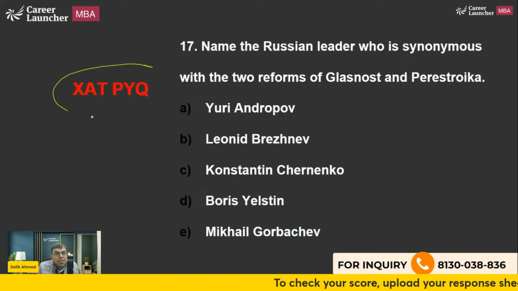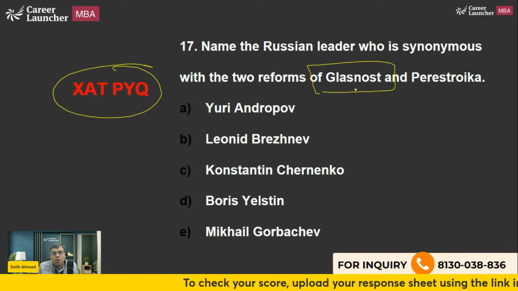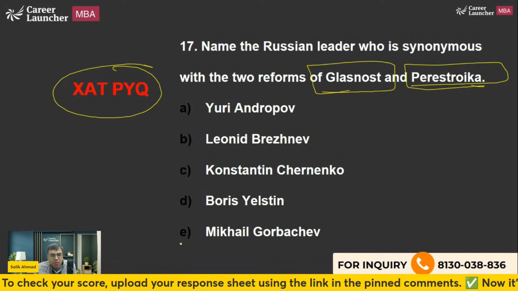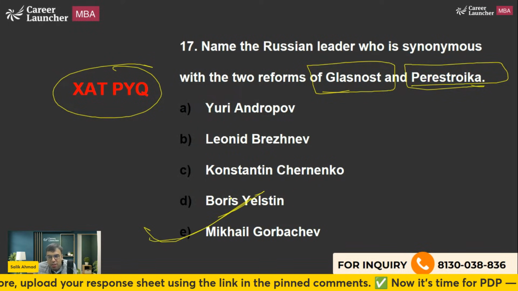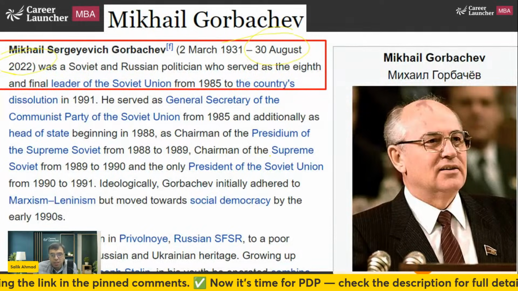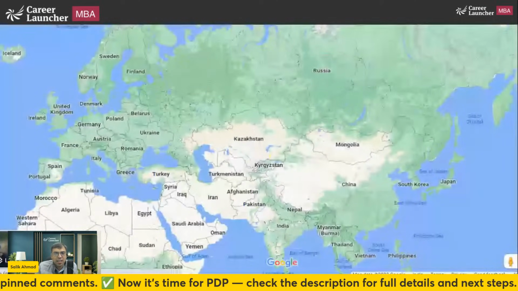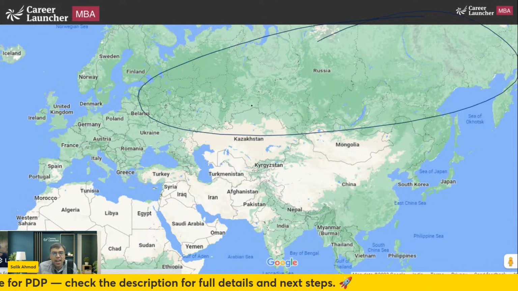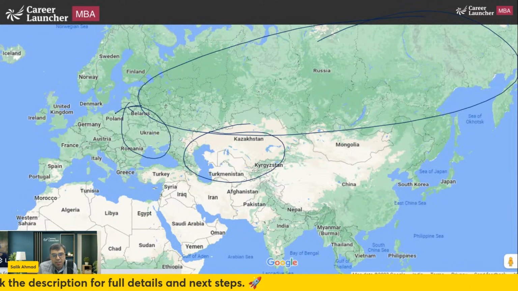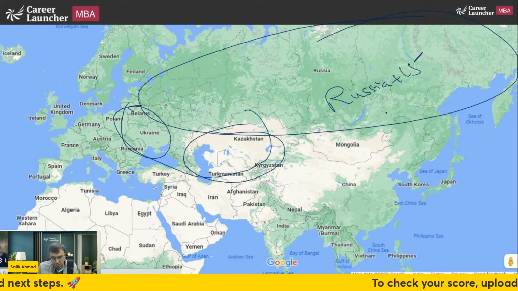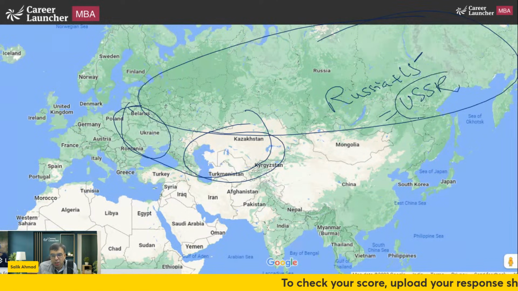Now, there's a very famous XAT previous year question they had asked about Glasnost and Perestroika. Which Russian leader is associated with this? So the answer is Mikhail Gorbachev. Now, let me tell you what happened. He actually died on 30th August 2022. First you have to understand, there was something called USSR, the Soviet Union, which comprised Russia and some other countries. So it was Russia plus 15 countries. In short, we call it Soviet Union.